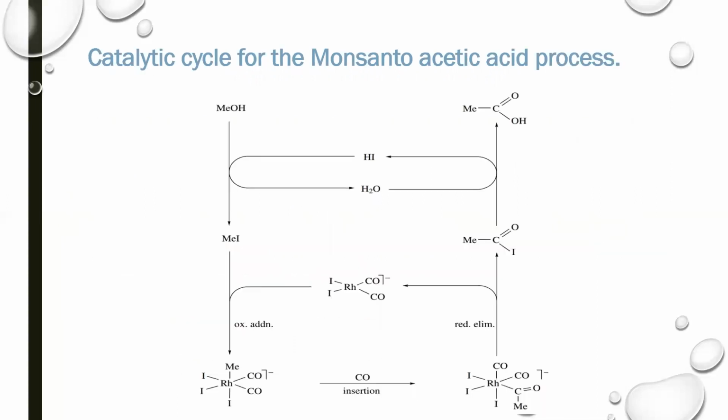Catalytic cycle for the Monsanto acetic acid process. In this reaction, first the alcohol in the presence of methyl iodide and rhodium catalyst undergoes oxidative addition, and then in the second step carbonyl insertion occurs, and at the end reductive elimination occurs, and the resulting compound, acetic acid, is produced.